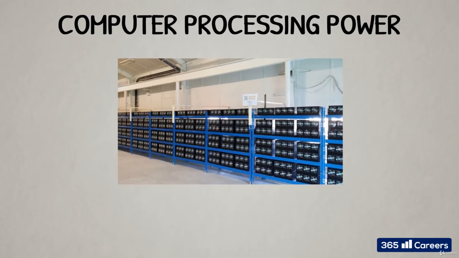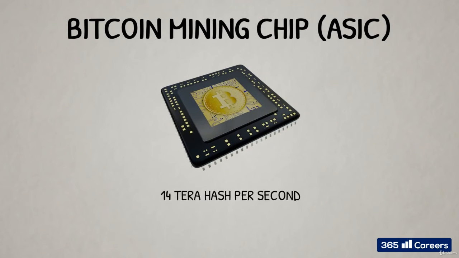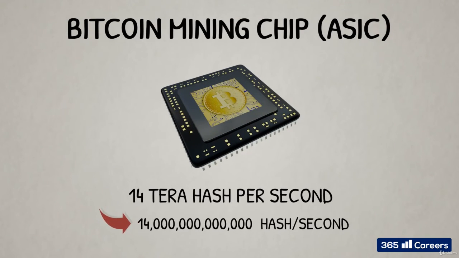Okay, great. Let's provide an idea about the computer processing power that is currently deployed in this process, shall we? It is defined as a hash rate, or number of hash function calculations per unit of time. The most powerful Bitcoin mining chips can currently perform at a rate of 14 terahash per second.